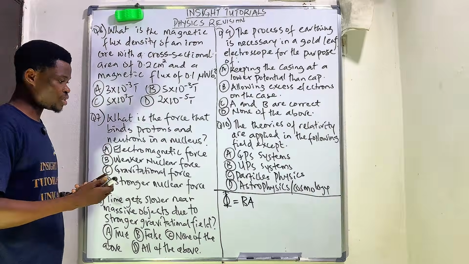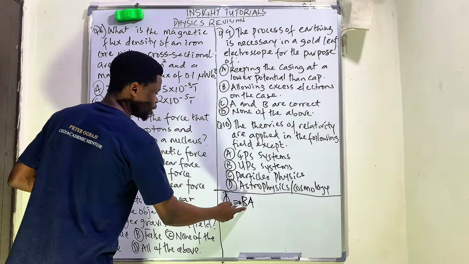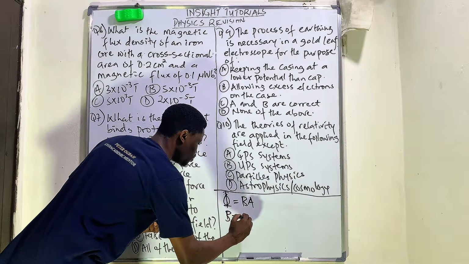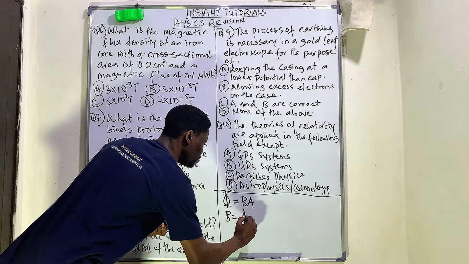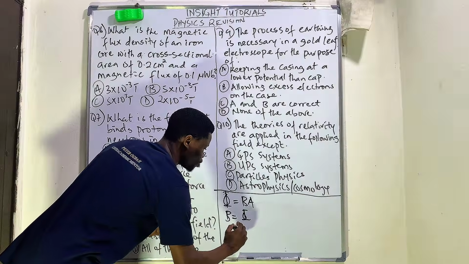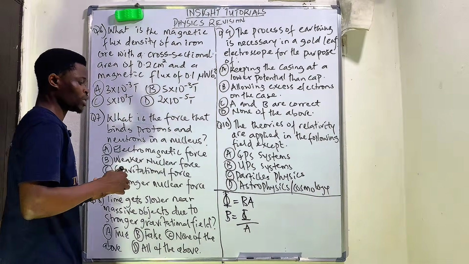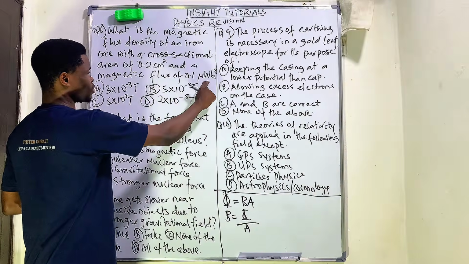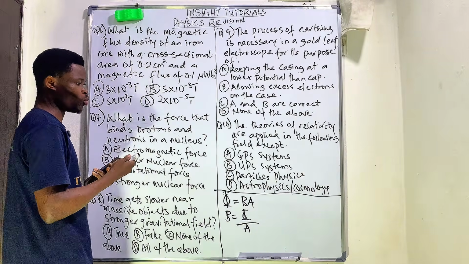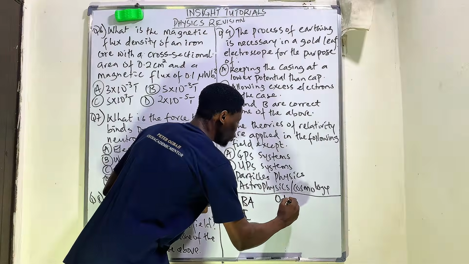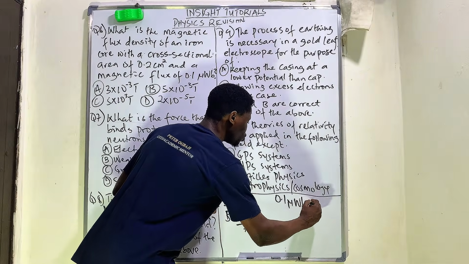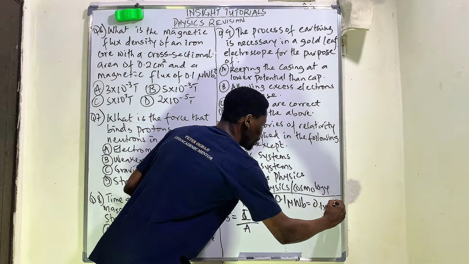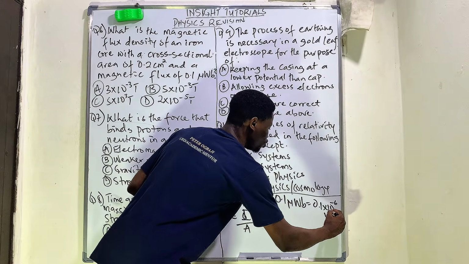Now, before we solve it, we're asked to find the magnetic flux density. So magnetic flux density is going to be the magnetic flux all over what? The area. Now, for us to be able to do that, we have conversions to do. Our magnetic flux was given to us as 0.1 microweber. So we have to convert 0.1 microweber to what? Weber. And how do we do that? We simply do 0.1 times 10 to the power of negative 6. And by so doing, we've converted to Weber.